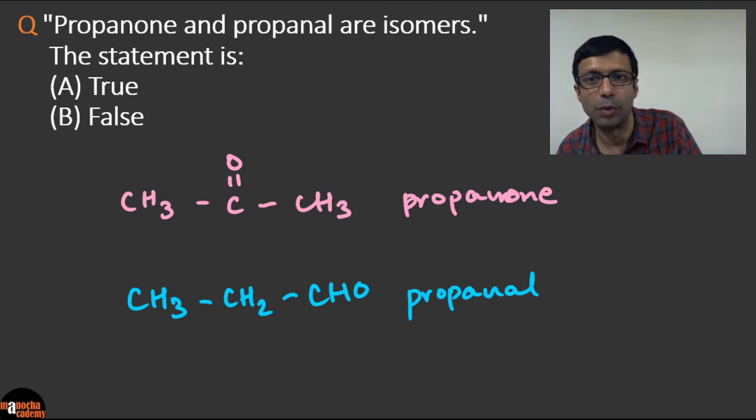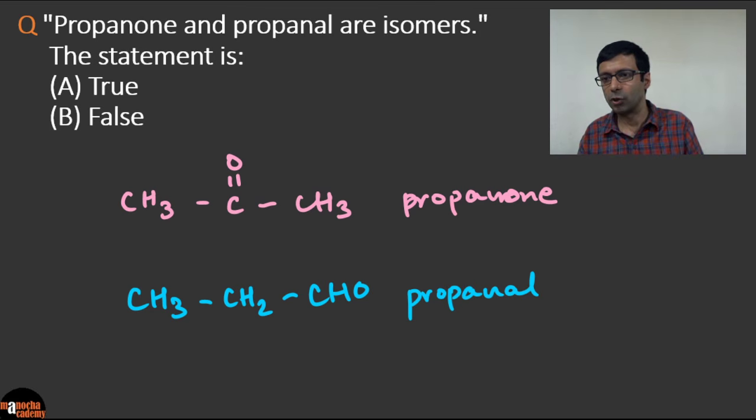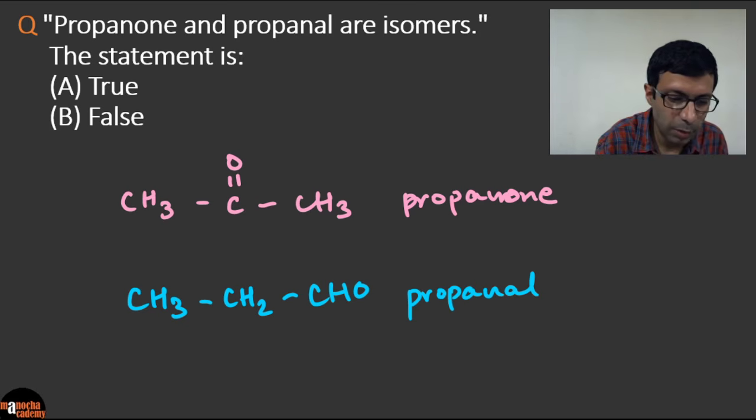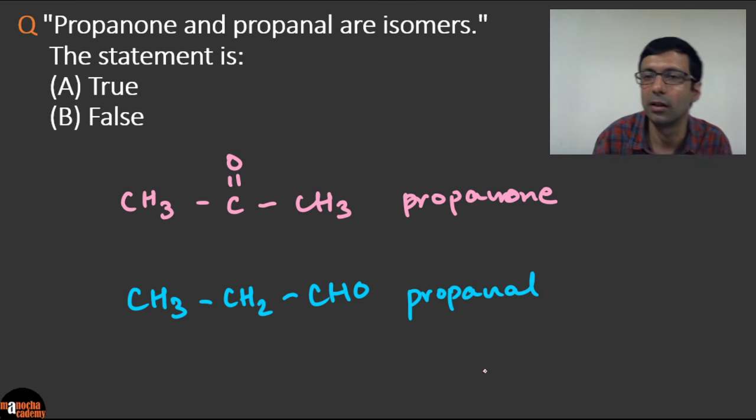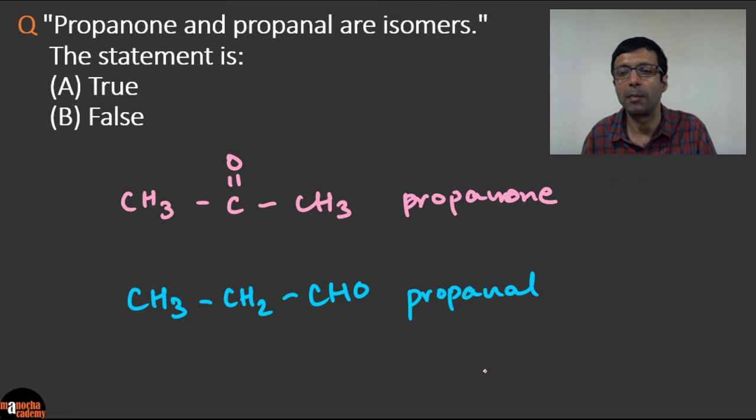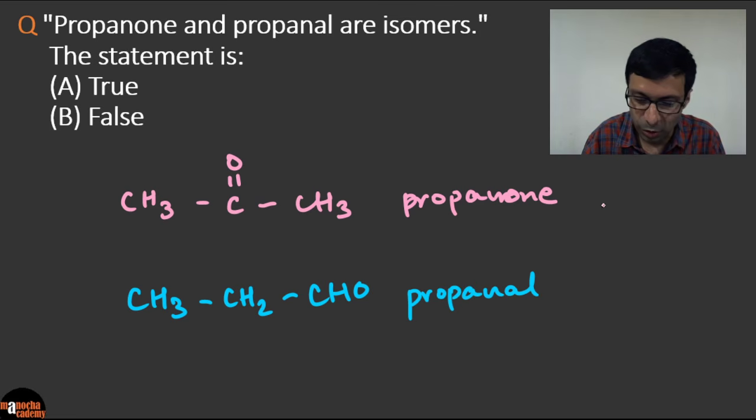Are they isomers? So what is the definition of isomers? Remember, they have the same molecular formula but different structure. So let's take a look at what is the molecular formula of this. So I've drawn the structures here. The structures are clearly different. The first one is a ketone, propanone, and propanal is an aldehyde. So here the molecular formula is going to be pretty simple. You count the carbon, C3H6O.